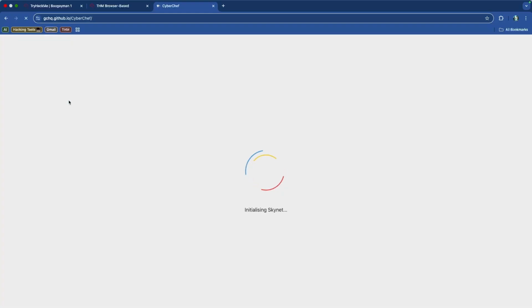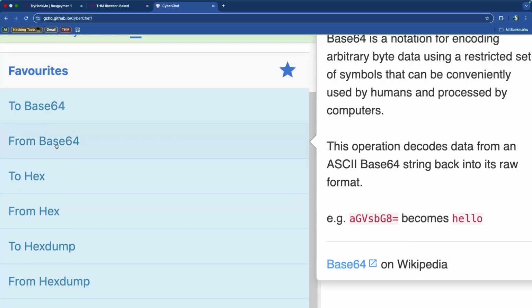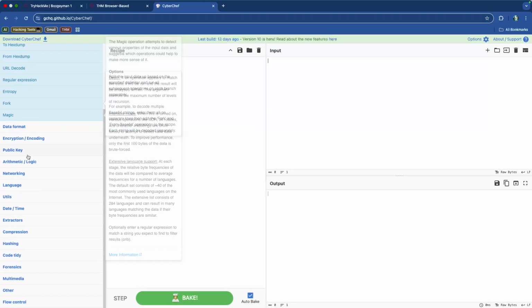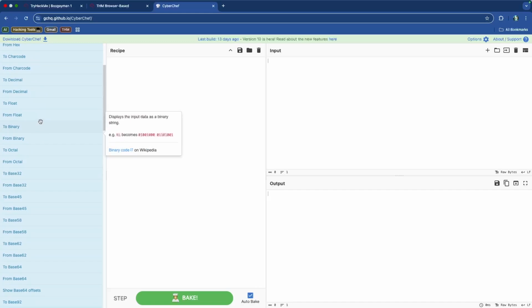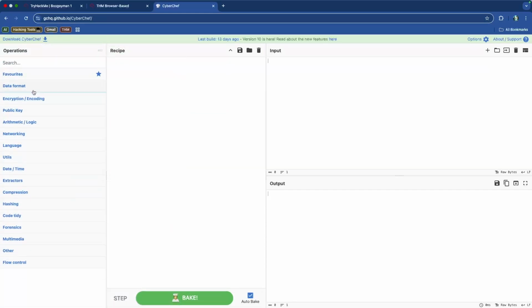And that is the CyberChef tool. And most likely I will probably kind of default to CyberChef. I do want to learn or get better at running these things inside the command line, especially if you don't have access to CyberChef inside of whatever environment you'd be running in. So it's always really good to learn how to do these things without CyberChef. But CyberChef is one of the best tools that you will get because you can do things like to base64, from base64, to hex, from hex, and all of these things. And these are just the common ones. There are literally, I would say, hundreds of different operations that you can run, and they're categorized to do a bunch of different stuff for you.